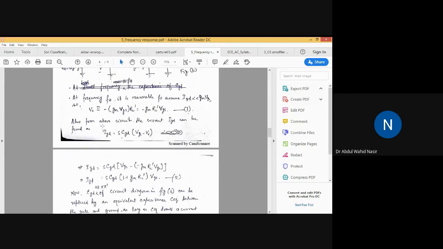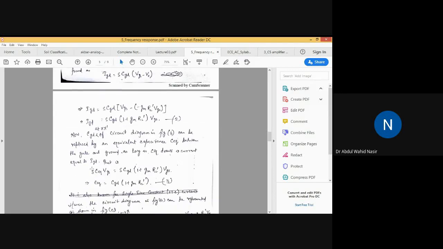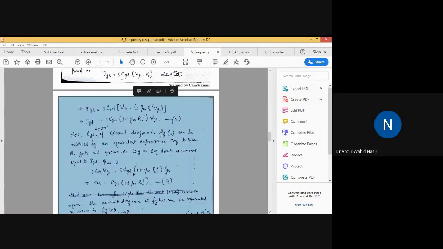Since IGD has this value, if we use C equivalent we can establish this relationship. This is the current from gate to ground when we use the C equivalent capacitance instead of CGD, and this is the value of IGD when we use the capacitance CGD.